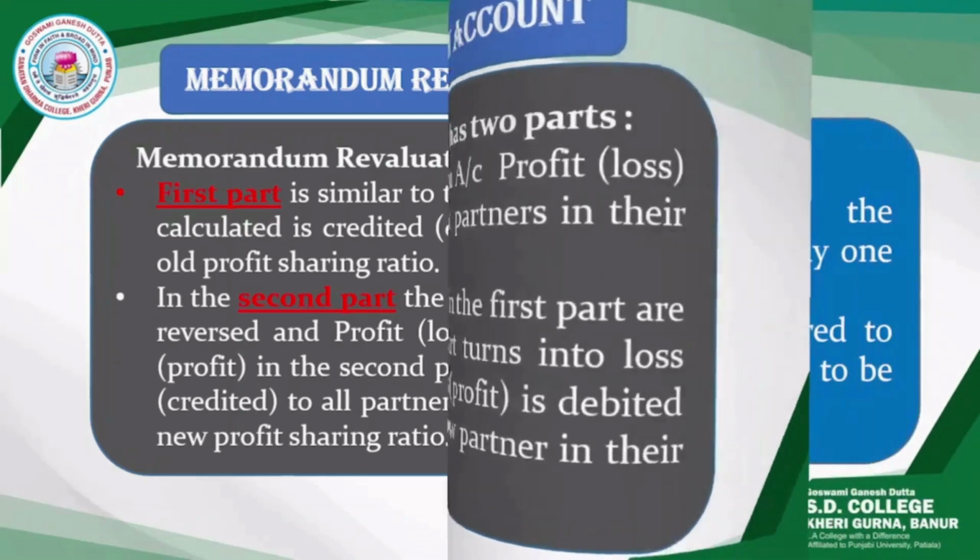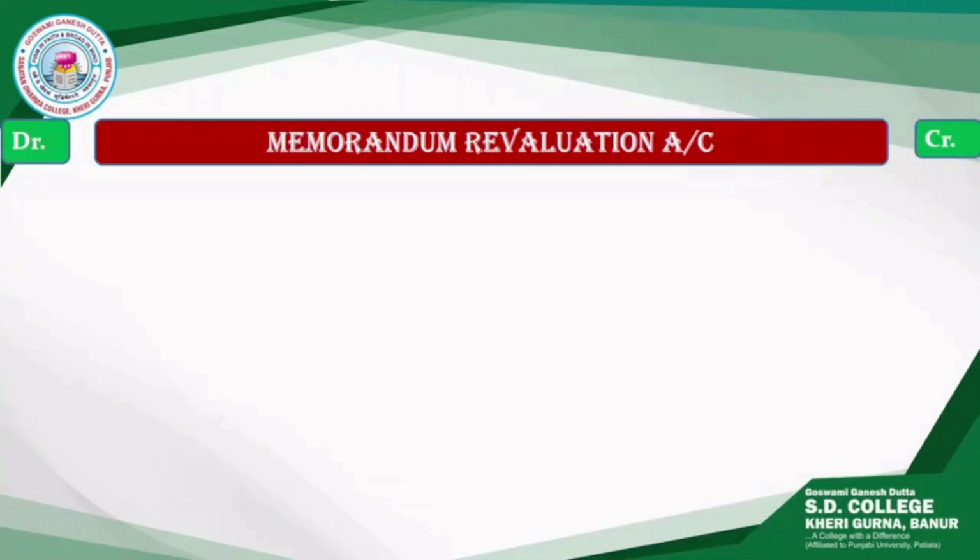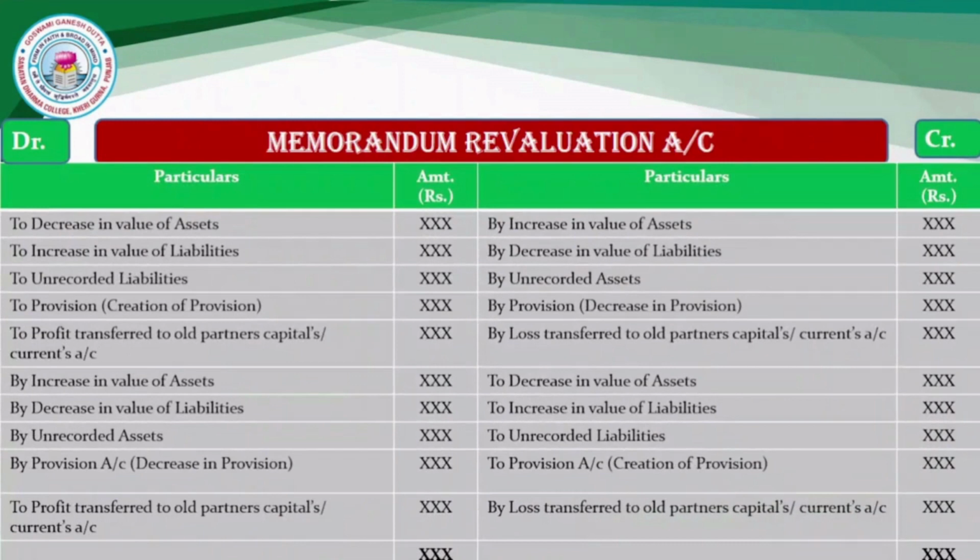In case of memorandum revaluation account, remember, no entries are passed in the assets, liabilities or capital account. Only one single adjustment entry will be passed. Now this is the format of memorandum revaluation account. The entries to be posted therein we have already discussed.